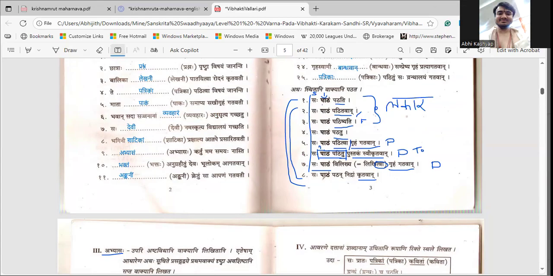That's all. Nothing else is changing. If pathati is given, likhati. Pathitavan, likhitavan. Pathishyati, lekhishyati. Pathatu, likhatu. Pathitva, likhitva. Pathitum, likhitum.